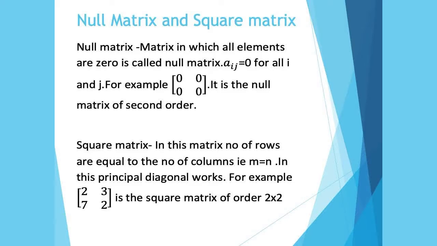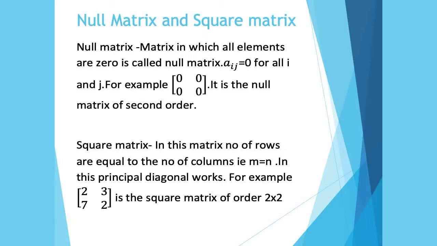Null matrix can be of any order. It can be 2 cross 2, 2 cross 3, 1 cross 2, any order. But the fixed condition here is that all elements are 0. Next is the square matrix. In this matrix, the number of rows is equal to the number of columns. That is, m is equal to n. ऐसी matrix जिसमें जितने rows हैं उतने ही columns होंगे, that matrix is called the square matrix.